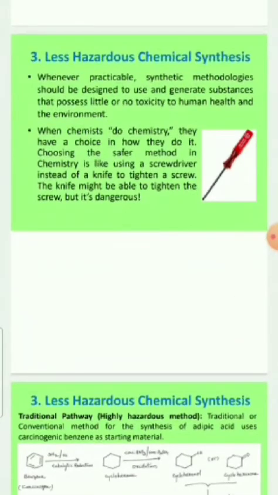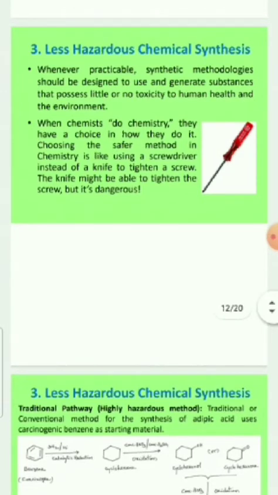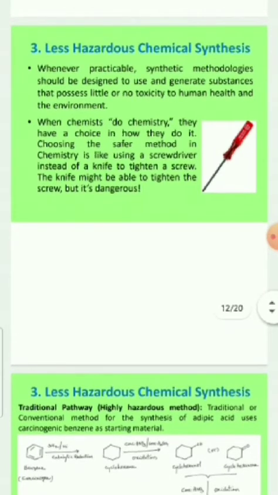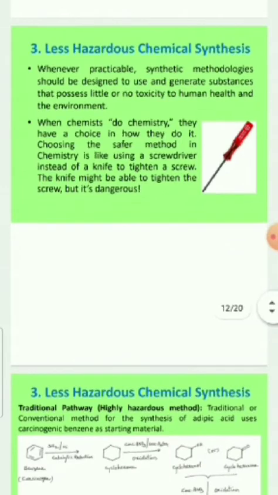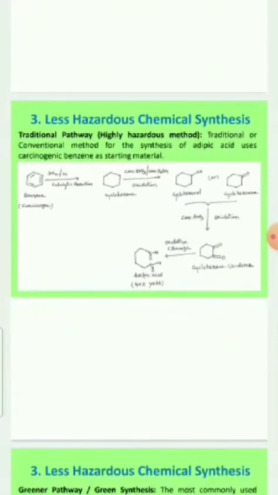When chemists do chemistry, they have a choice in how they do it. Choosing the safer method in chemistry is like using a screwdriver instead of a knife to tighten a screw. The knife might be able to tighten the screw, but it's dangerous. We have to select the easy or less hazardous method in order to create a product. We must select the method which causes the least pollution. Coming to less hazardous chemical substances.